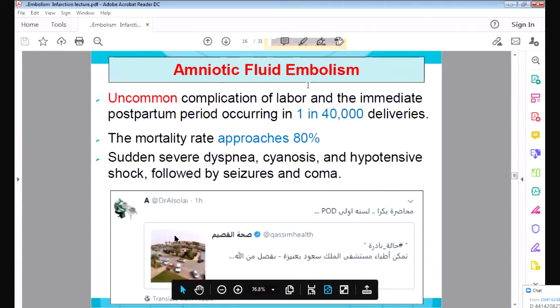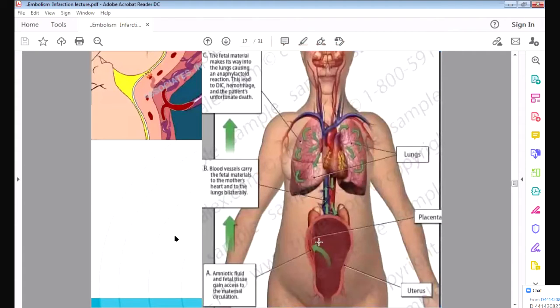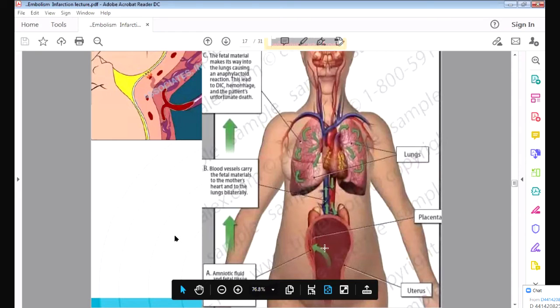Amniotic fluid embolism. Amniotic fluid is present in the uterus when the baby is developing. When the woman is pregnant, this is the baby, and around the fetus there is amniotic fluid. Why is there amniotic fluid? To protect the baby. It acts like a shock absorber. But during delivery, what happens?